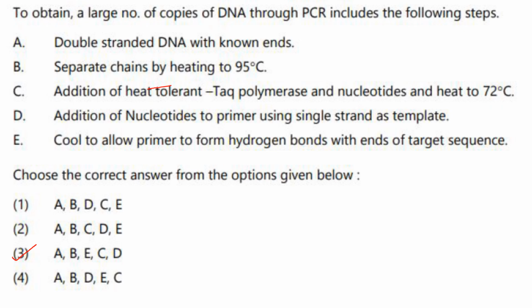After E, then you have to add extension by Taq polymerase. Denaturation, annealing, then comes extension by Taq polymerase. So addition of heat-tolerant Taq polymerase and nucleotides and heat to 72 degrees Celsius. So C. Then comes addition of nucleotides to primers using single strand as template, D. So answer here is option 3.